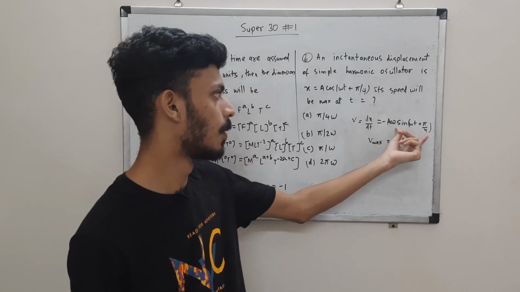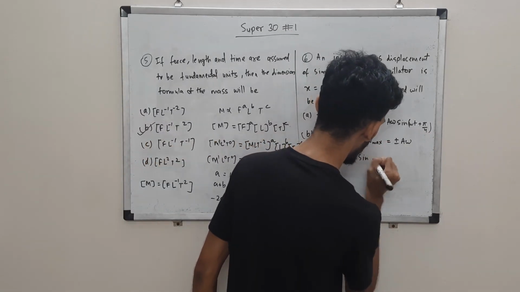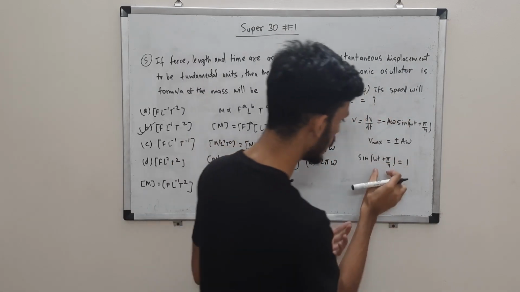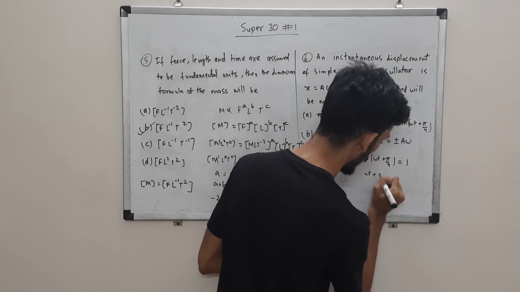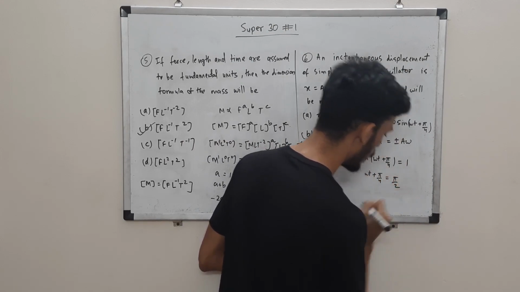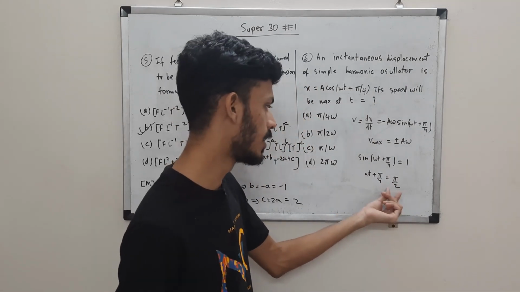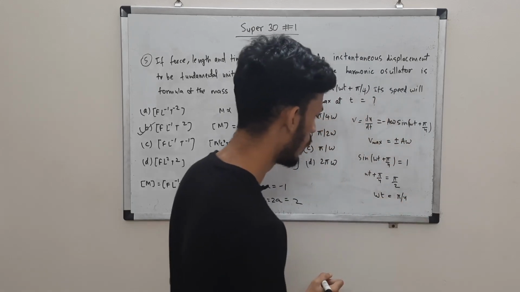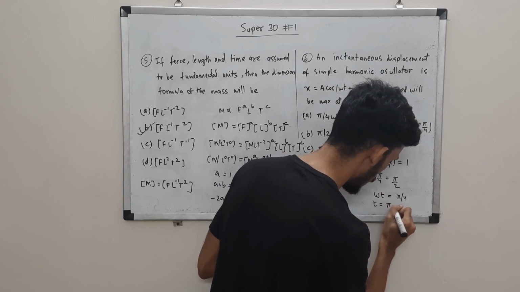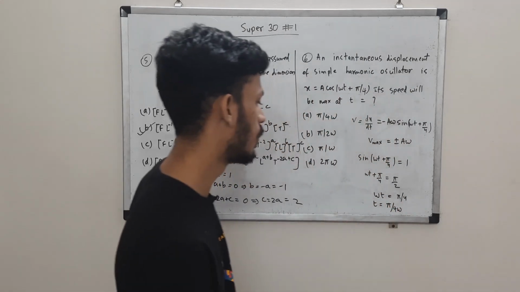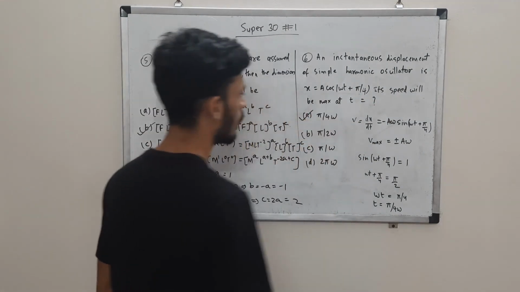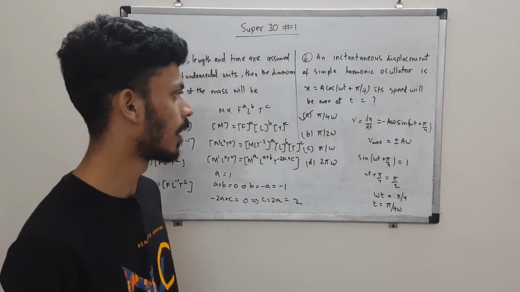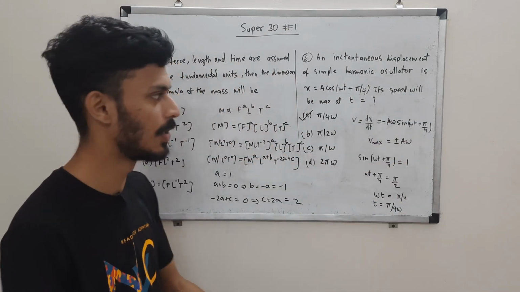So this will be maximum only if sine of (omega t plus pi by 4) is 1, which means this angle will be 90 degrees, pi by 2. Sine of 90 is 1. So pi by 4 is 45, this is 90, 90 minus 45 is 45. So omega t is 45 degrees, meaning t is pi by 4 omega, which is option A. So at that time the speed will be maximum. We just reversed it: we should have set the sine term equal to 1 for max speed and then solved it for t.